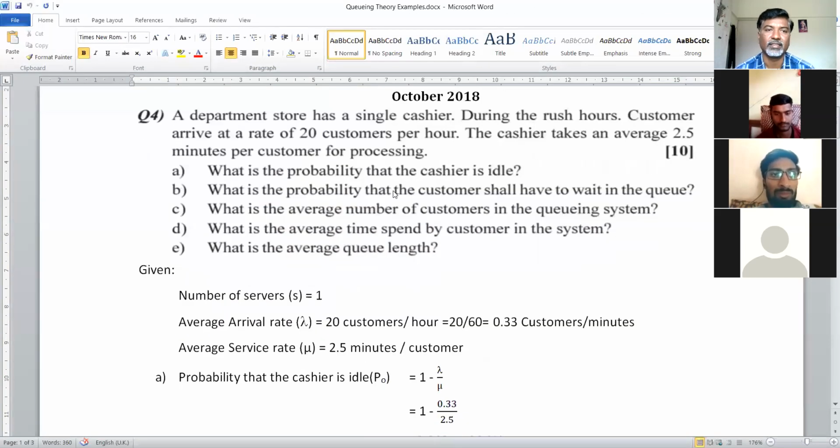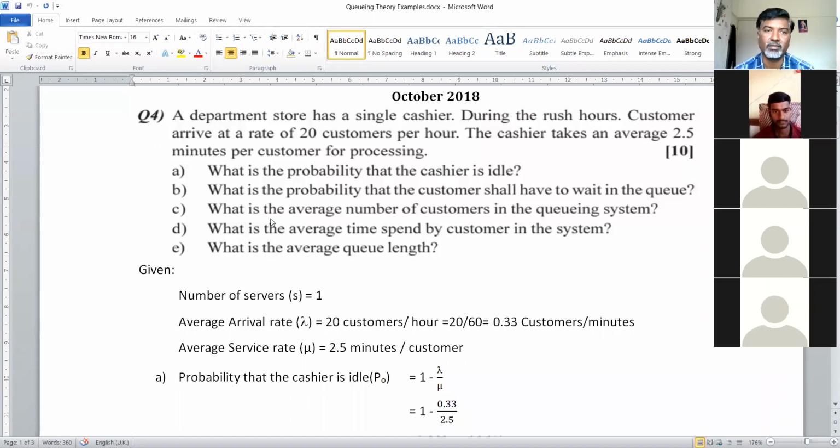What have they asked? What is the probability that the cashier is idle? If he is not busy, then he is idle. The second one: what is the probability that customers shall have to wait in a queue?